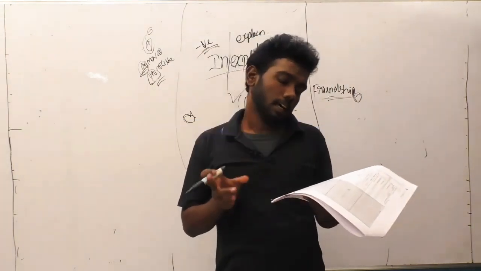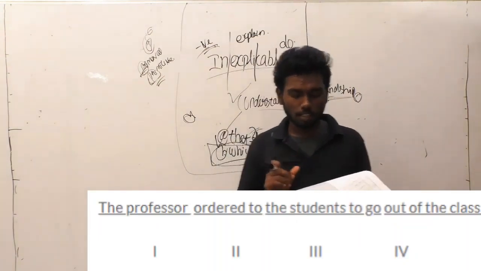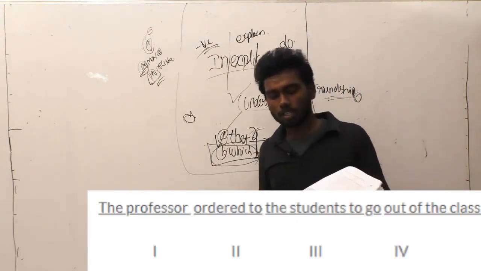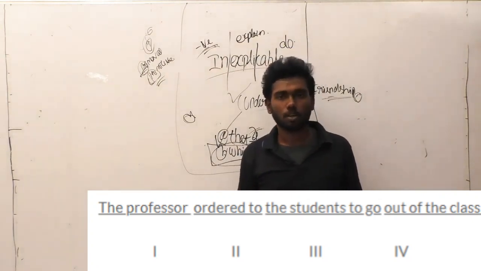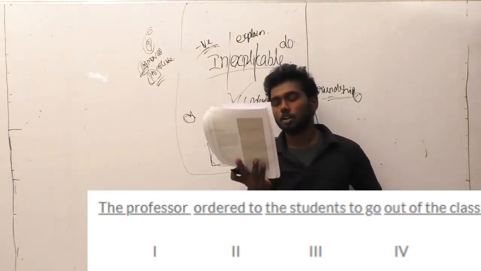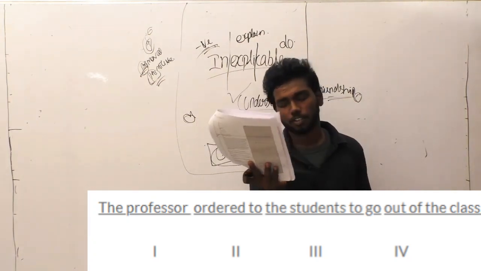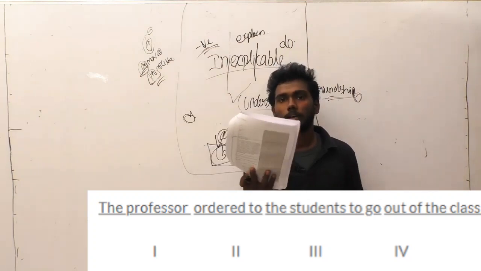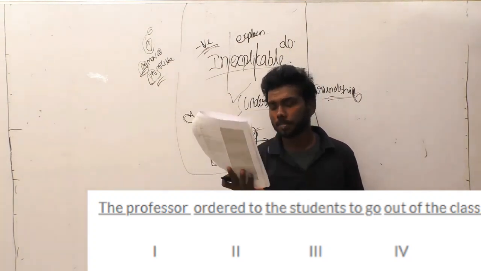And there is a sentence there, we have to find the grammatically incorrect sentence. The professor ordered to the students to go out of the class. So the options are option 1, 2, 3, 4 here. Look at this sentence clearly. The professor. Is there any error with the sentence the professor? No. Actually the professor will be a superlative thing, so he will be denoted by the.